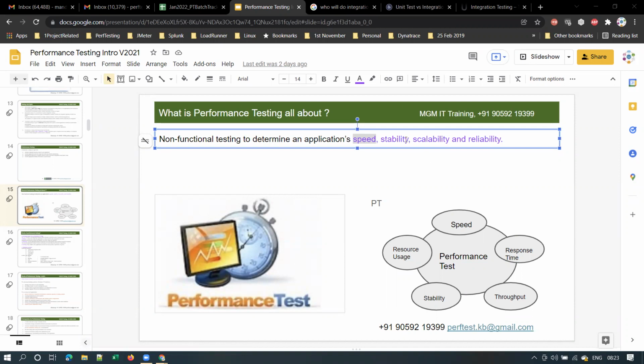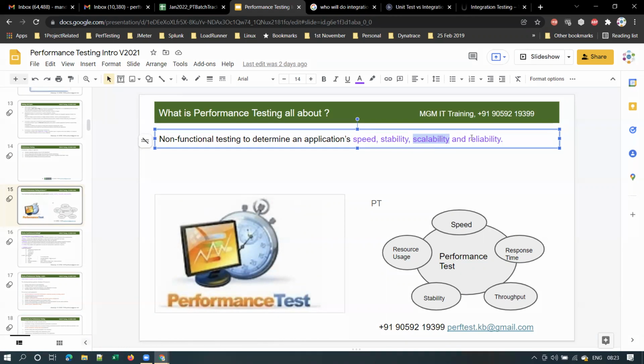And stability. So the next term is stability. Stability means how stable is the application under expected load and unexpected load. So that is stability. And the next one is scalability. Scalability means how many users does the application support, or how scalable is the application.